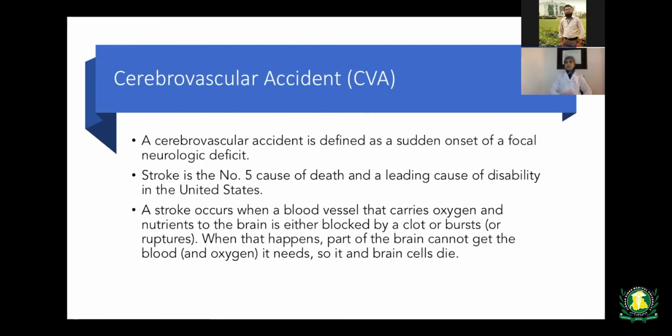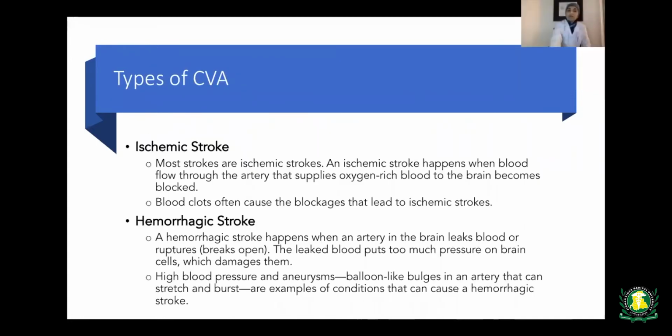It occurs when a blood vessel that carries oxygen and nutrients to the brain is clotted or ruptures. The most common strokes are the ischemic type, and an ischemic stroke happens when blood flow through the artery that supplies oxygen-rich blood to the brain becomes blocked. Blood clots are the most common cause of the blockage that leads to the ischemia.